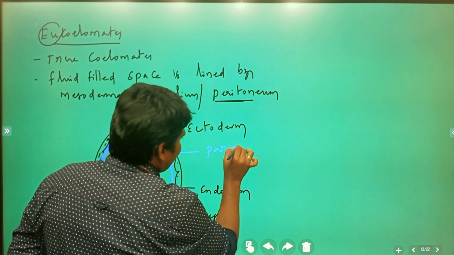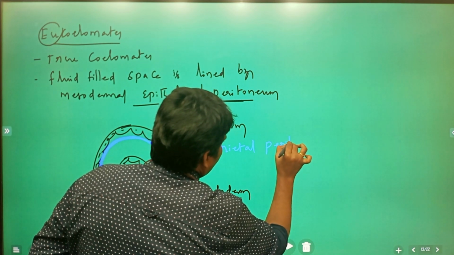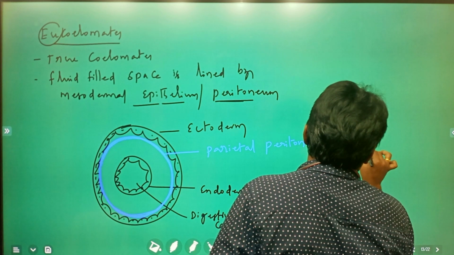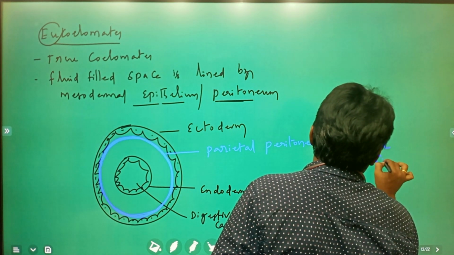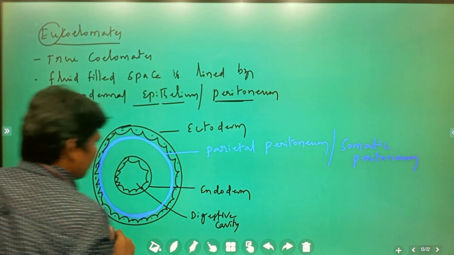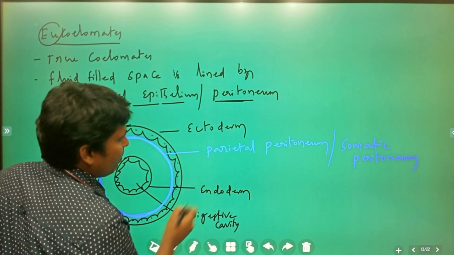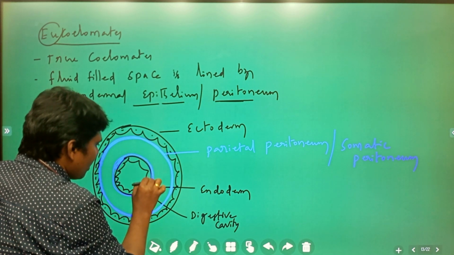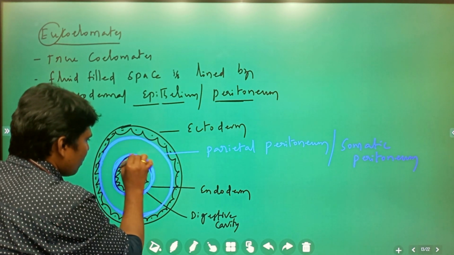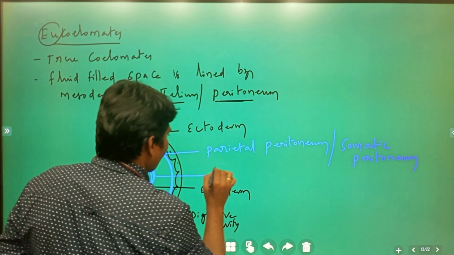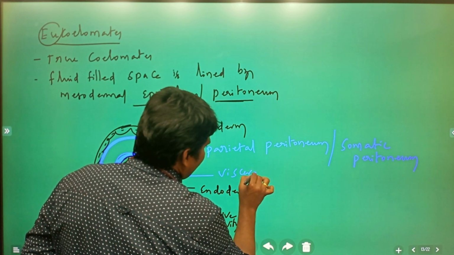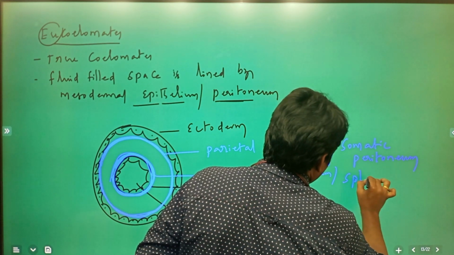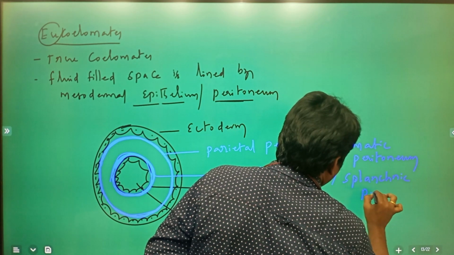Again, another word I am going to give you for this: parietal peritoneum, also known as somatic peritoneum. And here, the inner wall of the gut is lined by the visceral peritoneum, also known as splanchnic, S-P-L-A-N-C-H-N-I-C, splanchnic peritoneum.